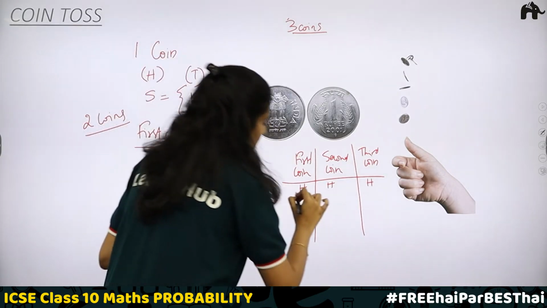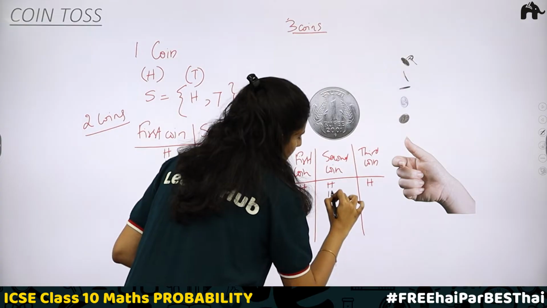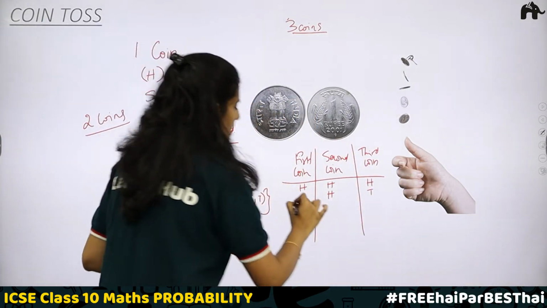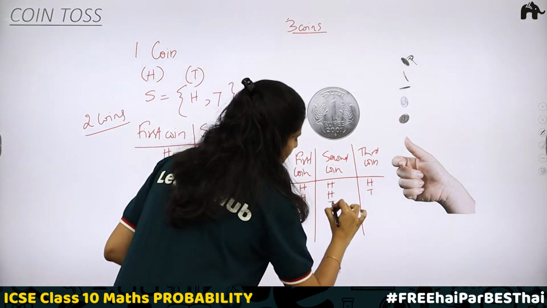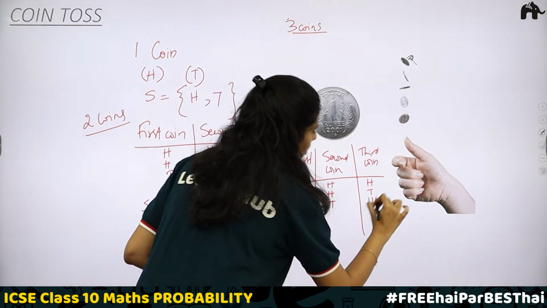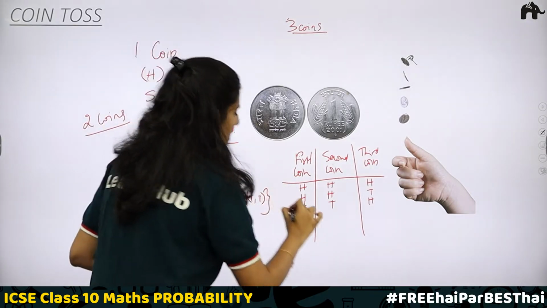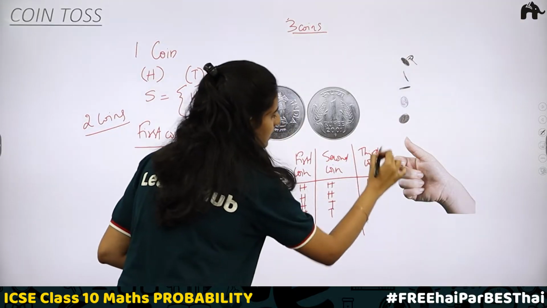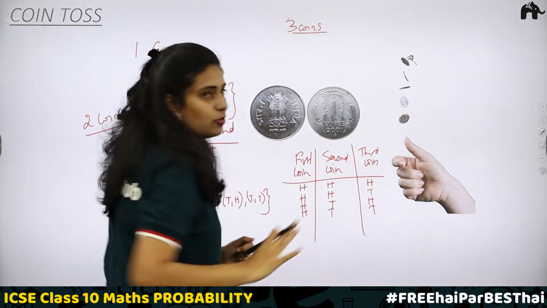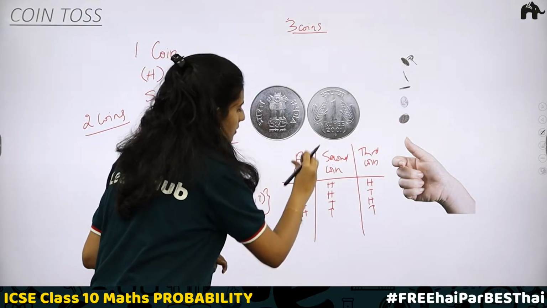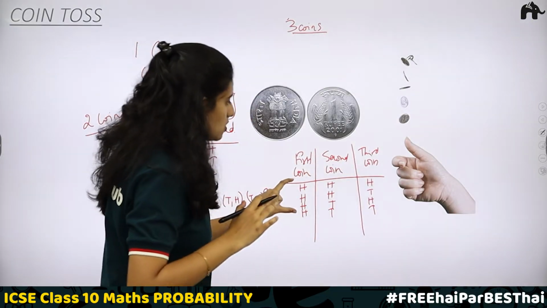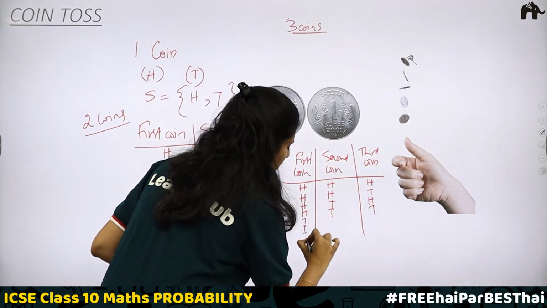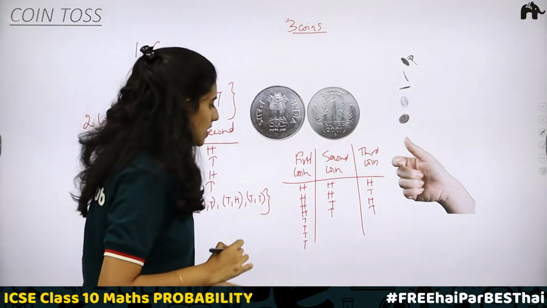Second case, first coin head, second coin head, third coin tail. Next case, first coin head, second coin tail, third coin head. Next case, head on the first coin, second coin tail, third coin tail. So these are the 4 cases in which head appears on the first coin. Next 4 cases are when tail appears on the first coin.